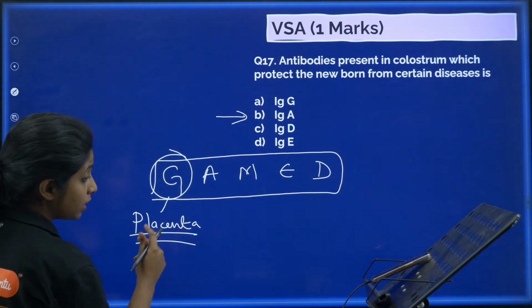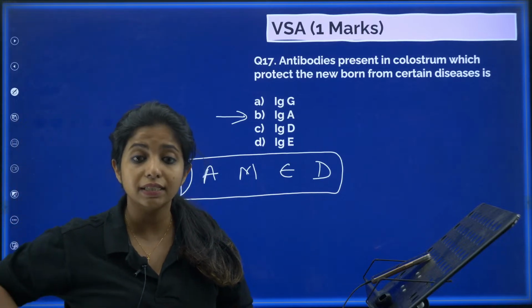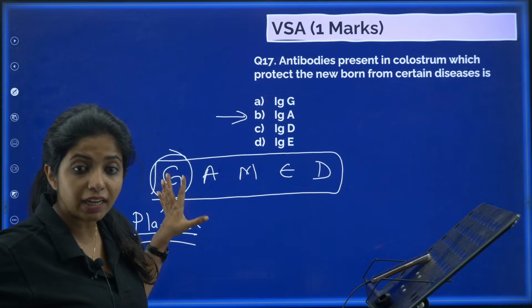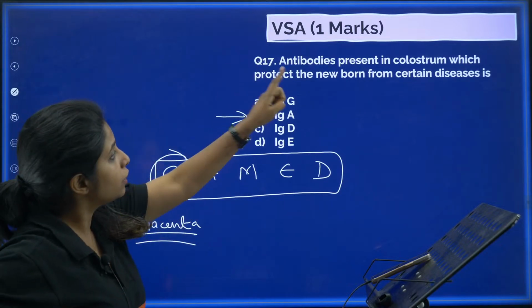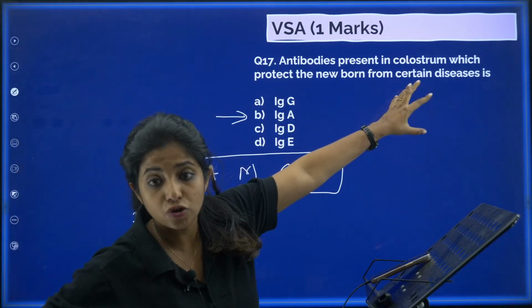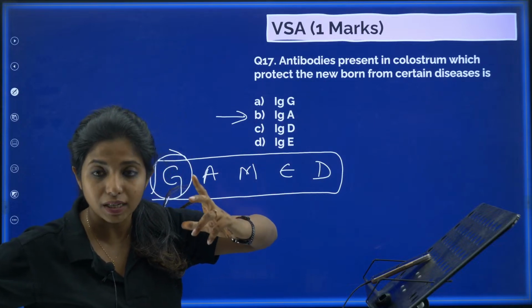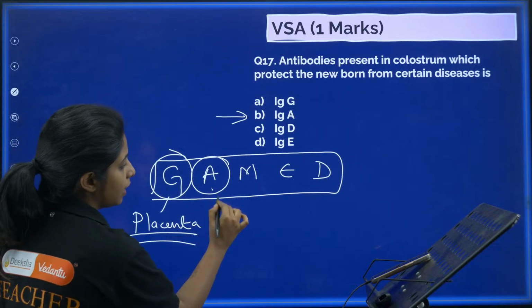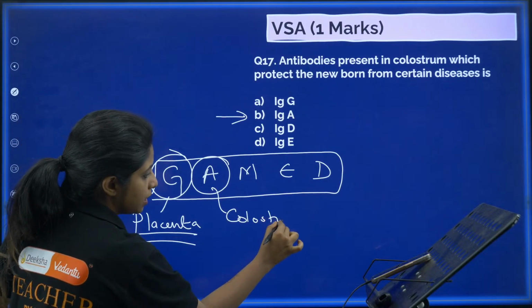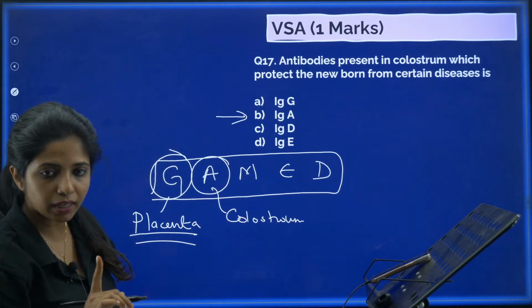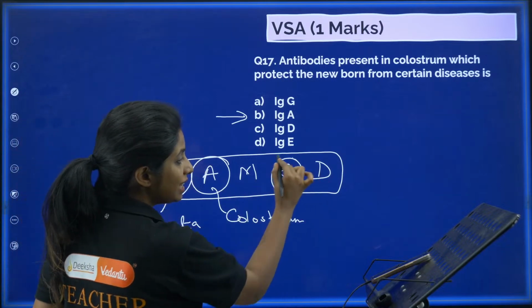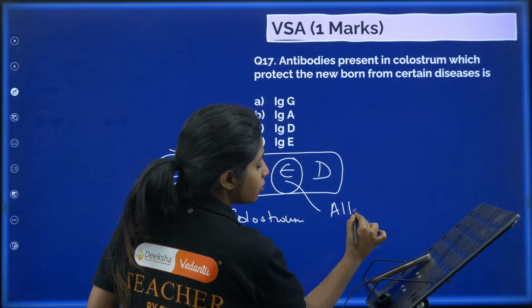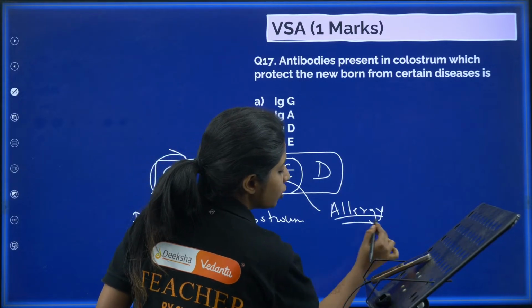It is passed when the baby is inside the womb. The fetus is there inside the womb of the mother. So the first immunoglobulin or antibody to be passed is G. But here you are asked about antibodies present in colostrum. Colostrum is the first milk, the yellow milk. Now, from the milk the first antibody will be A. Always remember this. Now, I will tell you one more thing about one more antibody. This antibody E is released when you are having allergy. So if someone is having allergy, how do you know if you have allergy or not?